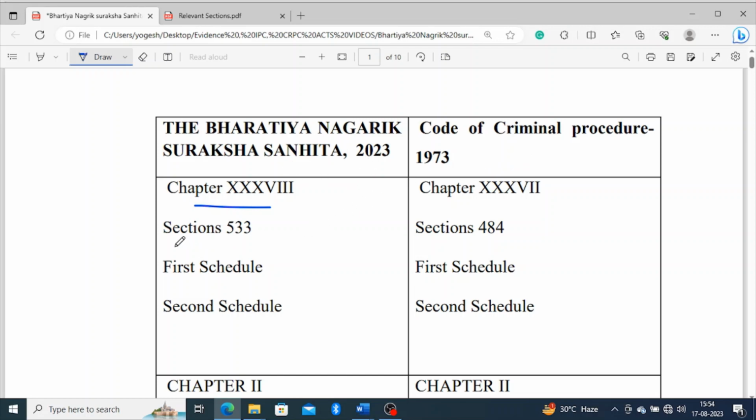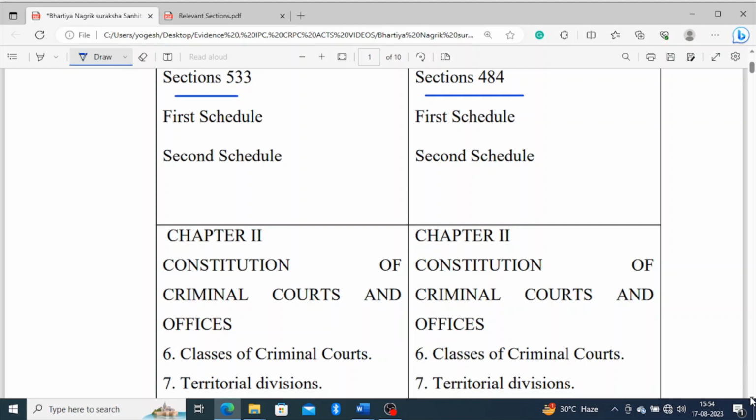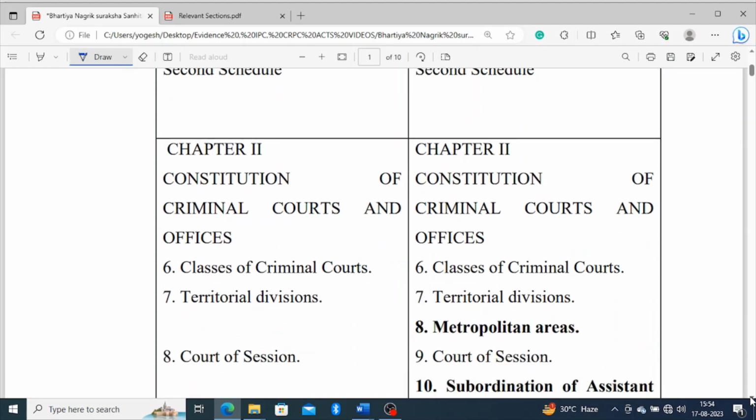It has 533 sections as compared to the existing Code of Criminal Procedure, which has 484 sections. It has two schedules, like the Code of Criminal Procedure. We observe that there are not many differences if we compare both acts.